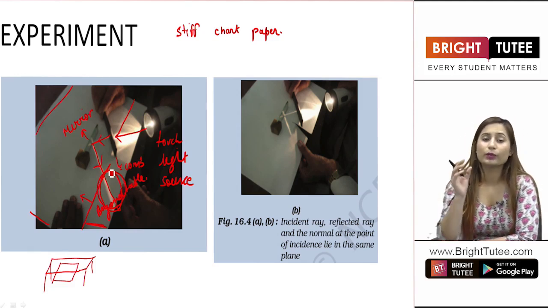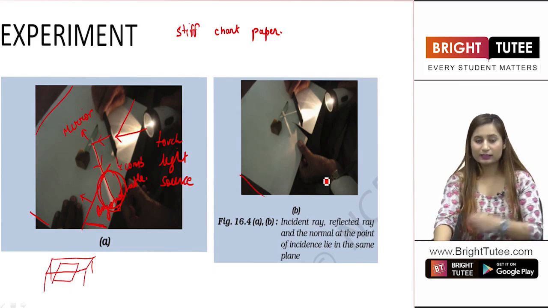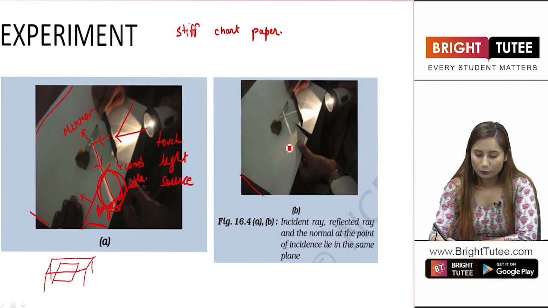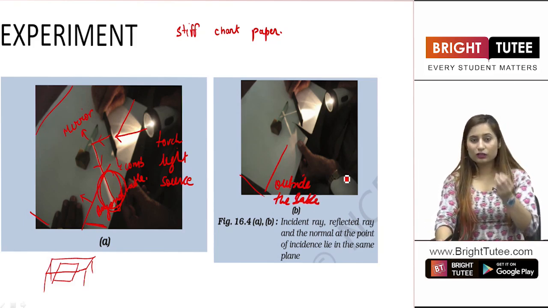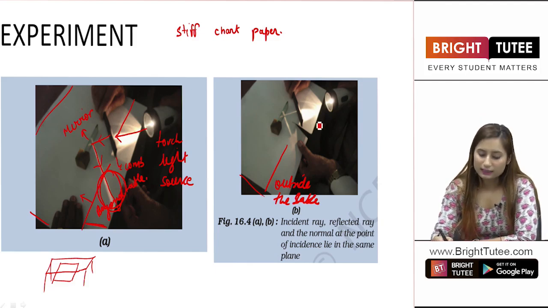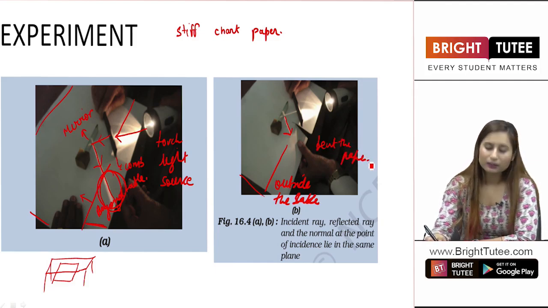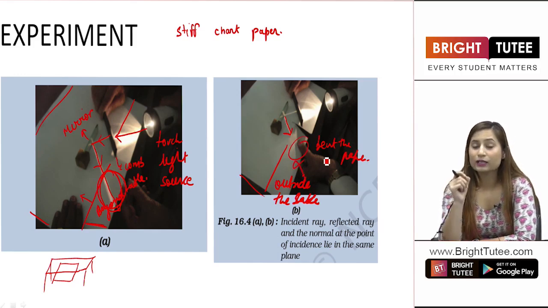Now what you modify in this experiment is that you have the chart paper again, the similar experiment is happening, and then you have to fold this chart paper downwards. This was the portion of the chart paper that was outside the table. Now you softly fold the paper. Now you can only see the beam of light up to this point. You bent the paper. Now the beam of light cannot be seen on the outside part. There is no light seen on the outside part.